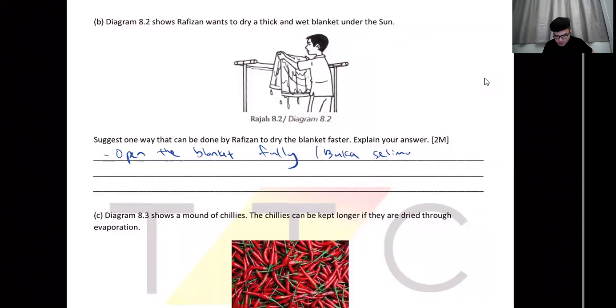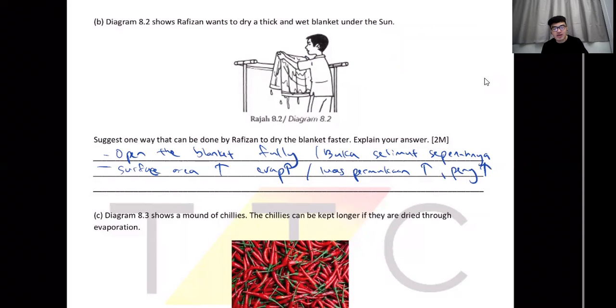Selimut sepenuhnya. Why? Because you have larger surface area. Okay, and you have higher evaporation. Blah blah blah, same thing. Okay, lebih luas, lebih besar luas permukaan. Okay, lebih tinggi penyejatan.